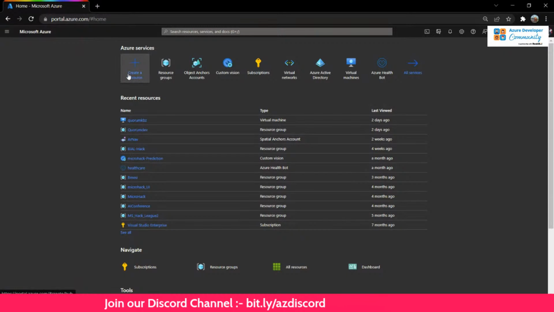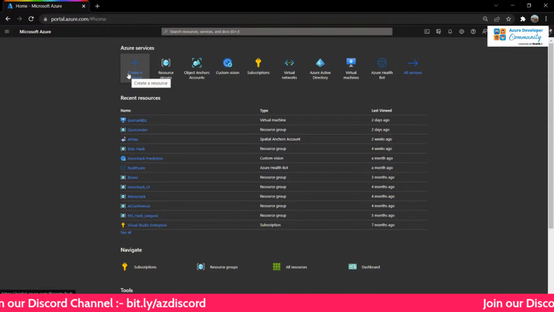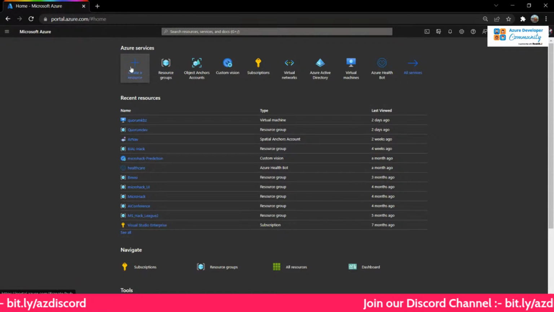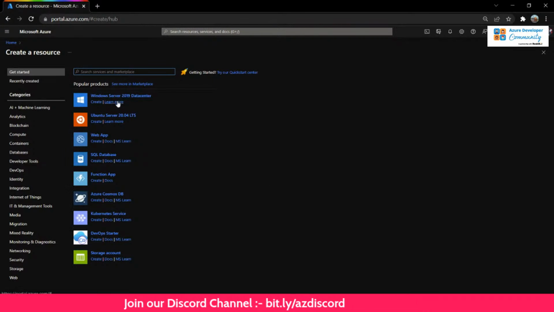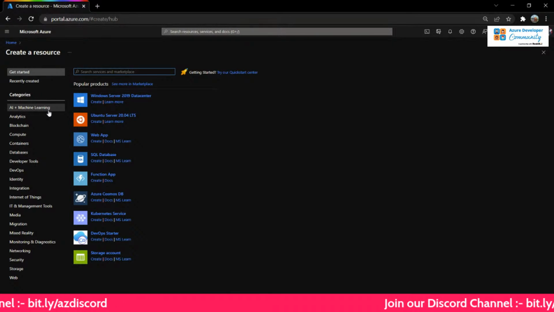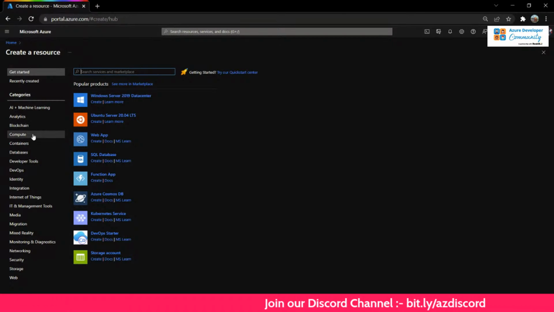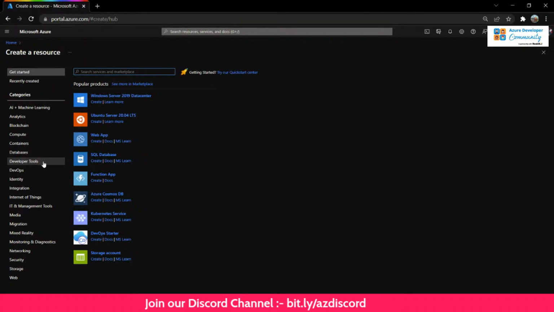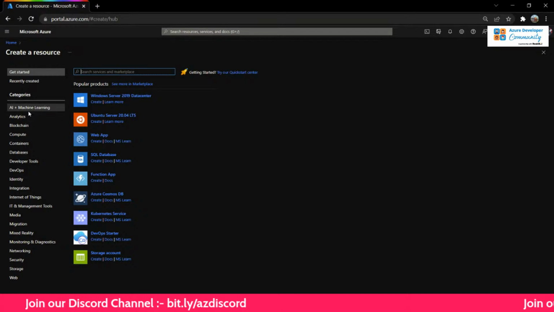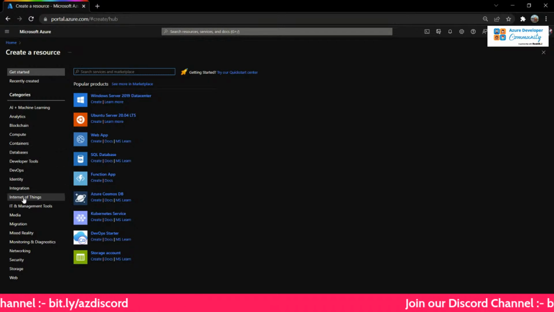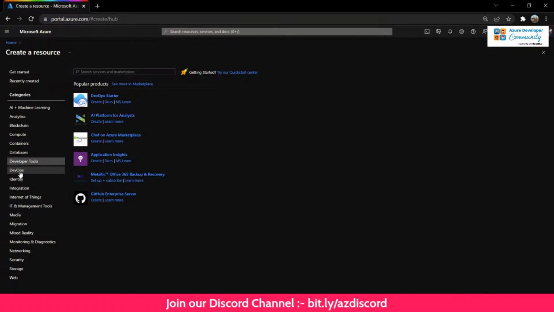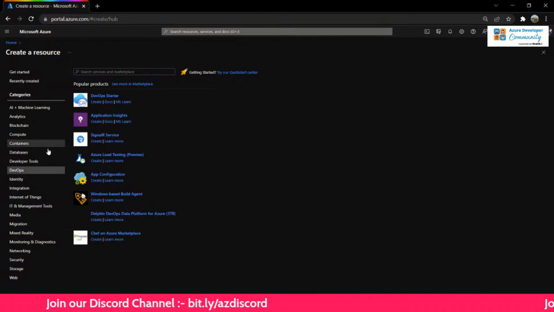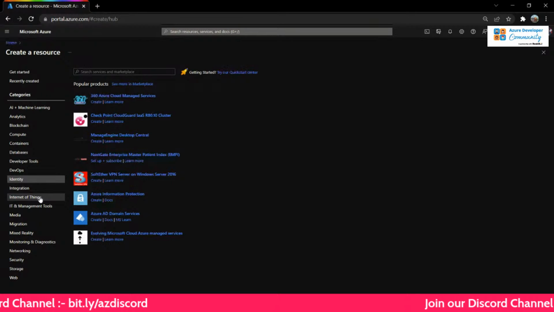If you want to create anything, it's called a resource here. In terms of Microsoft Azure, it is called a resource. If you just go ahead and click on create a resource, you can see all the available resources that are here. There are a couple of categories as well: AI plus machine learning, analytics, blockchain, compute, containers, databases, developer tools. I guess we are now quite familiar with all this because we saw the same terms coming up in the PPT as well. Developer tools, we had just seen what they were, and there are a few more, of course. And then DevOps, and these many services: identity, integration.